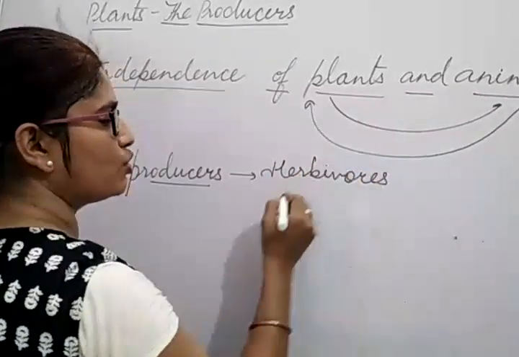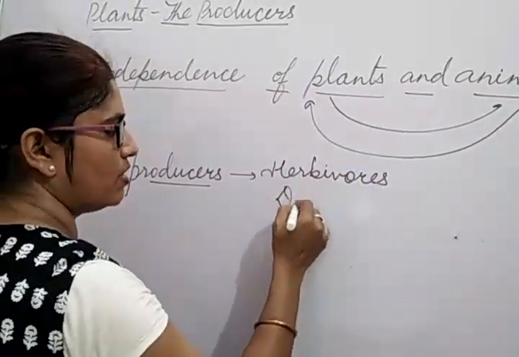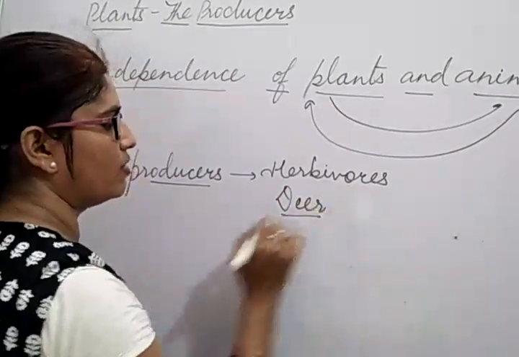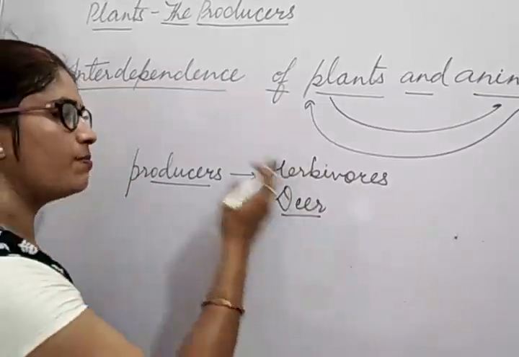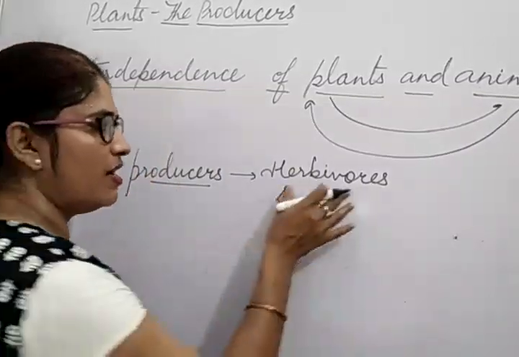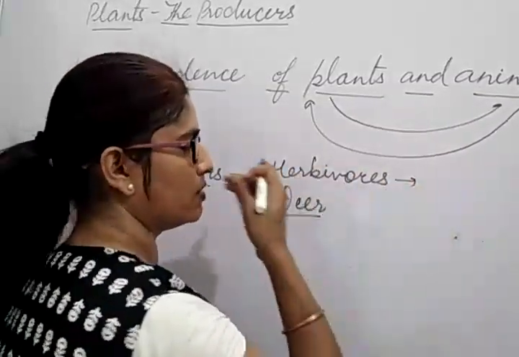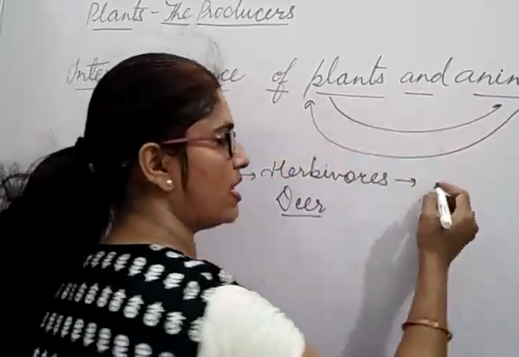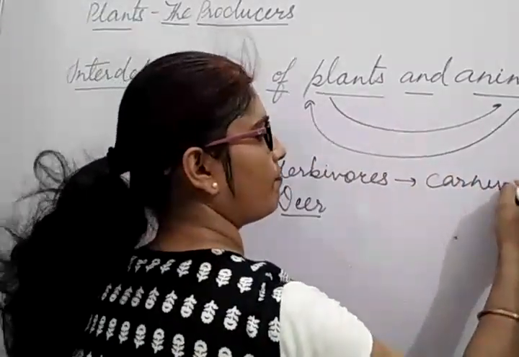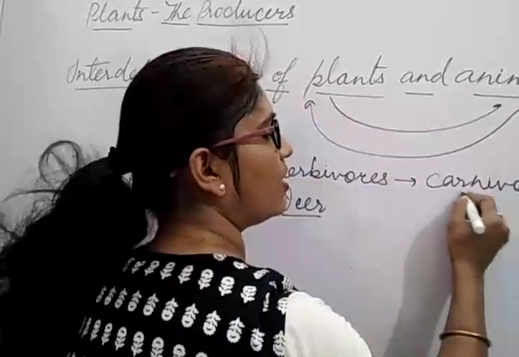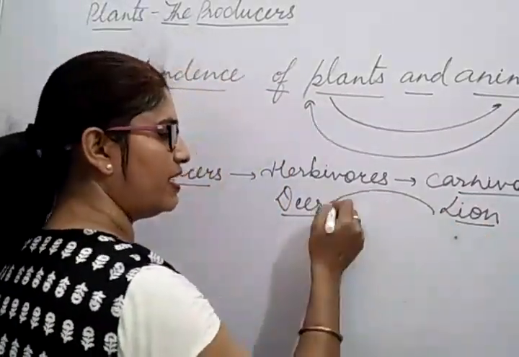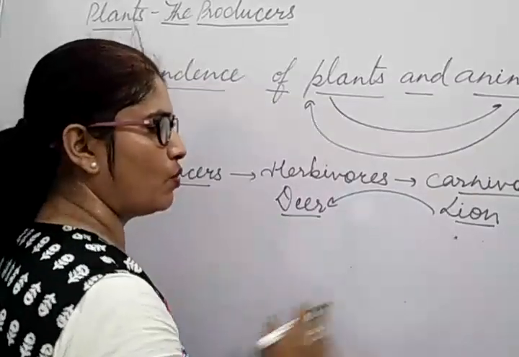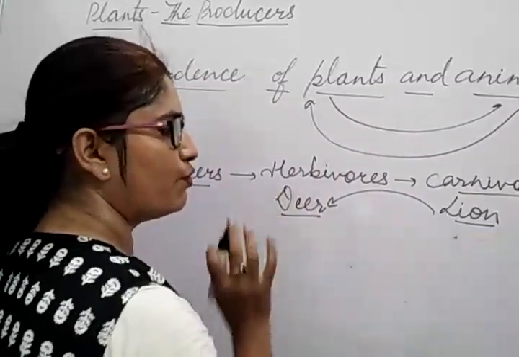Herbivorous animals means those who eat only grass. Suppose I will take the example of deer. Deer is a herbivorous animal that eats only grass. So they depend only on plants. Then after, this herbivore is a food of carnivorous animals. Carnivorous animals, like I will talk about the lion. Lion basically eats deer. Okay, lion eats deer. It's a favorite food of him.